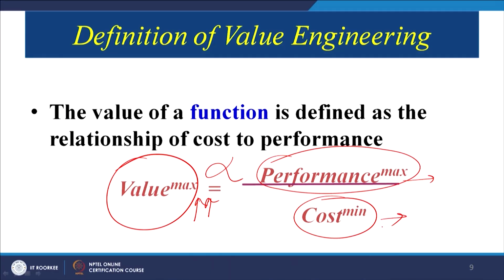The cost also then comes into the picture. Cost comparison can be done if we have, suppose, camera 1, camera 2, camera 3. We will try to buy the camera which is giving us consistent performance, but out of the costs we will try to focus on which one is the minimum cost. So, basically value will be maximized when we are getting the desired function reliably at the minimum cost. That is the basic concept of value engineering.